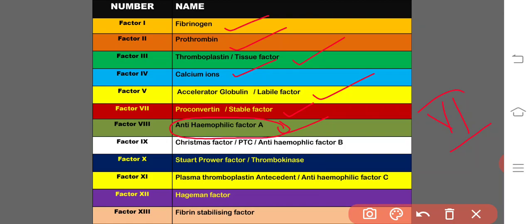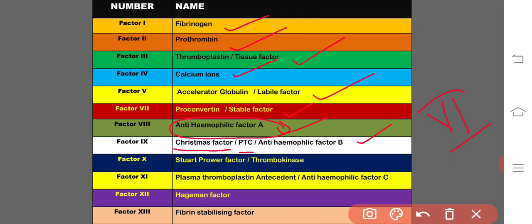And factor number 9, which is known as the Christmas factor or PTC, plasma thromboplastin component. PTC is the plasma thromboplastin component, and it is also known as the anti-hemophilic factor B. Due to the lack of factor number 9, individuals get hemophilia type B. If it is a lack of factor number 8, they get hemophilia type A, that is a breeder's disease. So hemophilia B is also one kind of hemophilia, due to the lack of factor number 9.